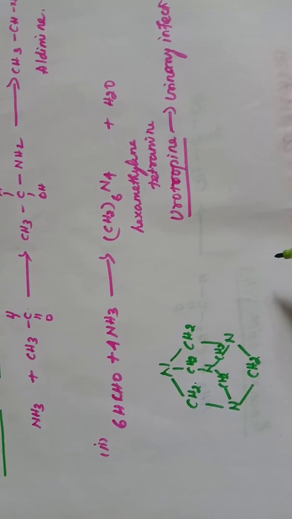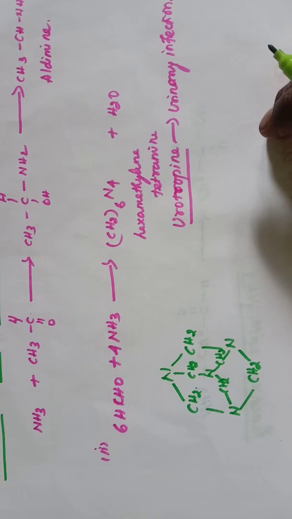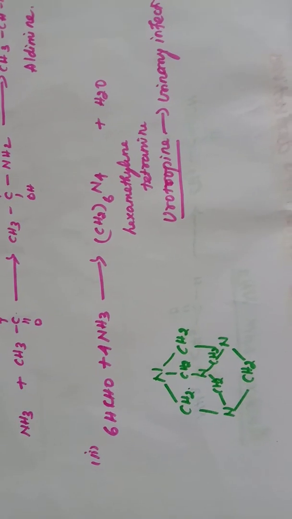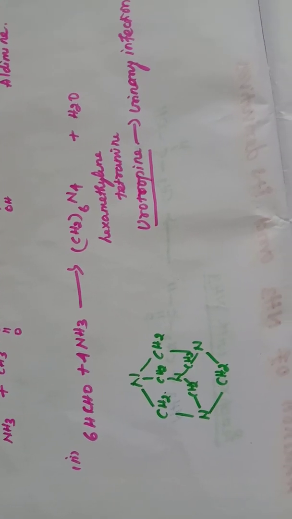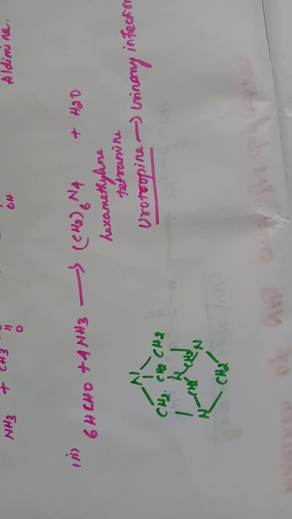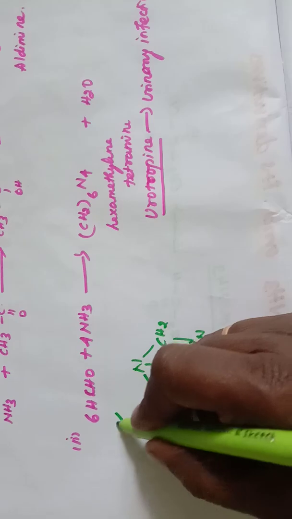This is the structure of urotropin and it is used as a medicine to treat urinary infection. Also, nitration of urotropin under controlled condition gives an explosive that is called RDX. RDX means research and development explosive. This is a very important question.